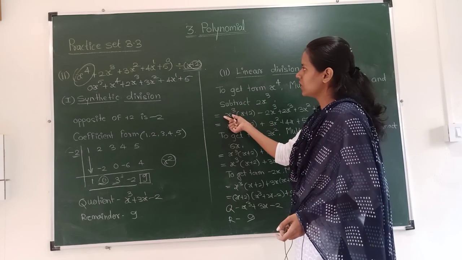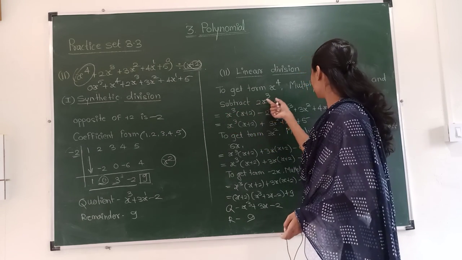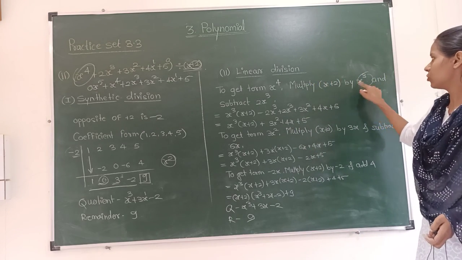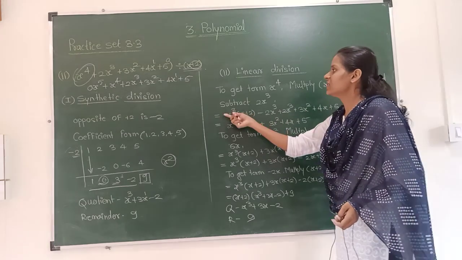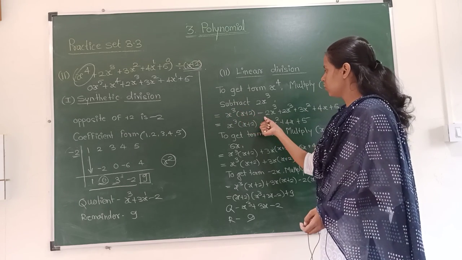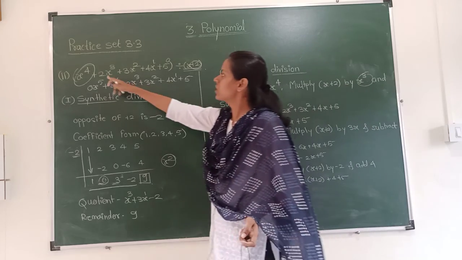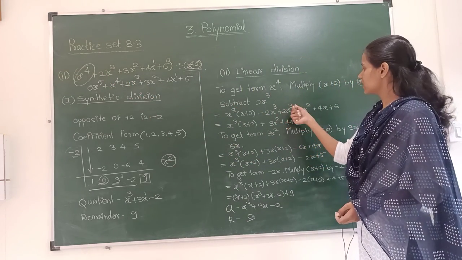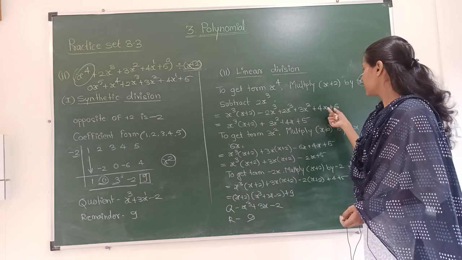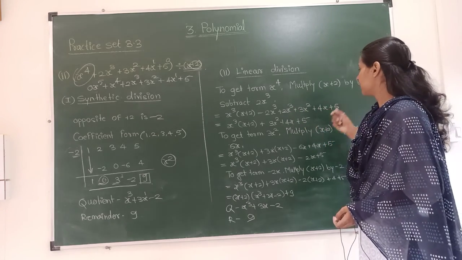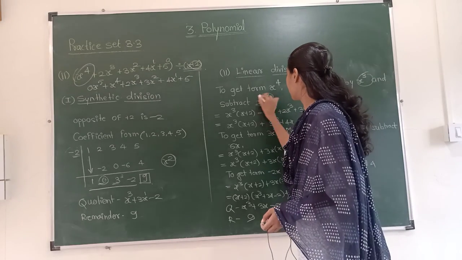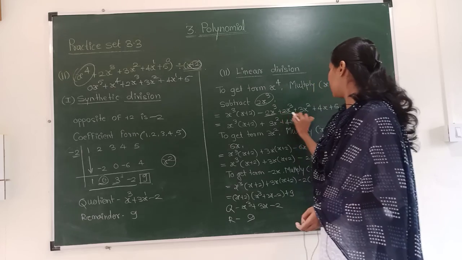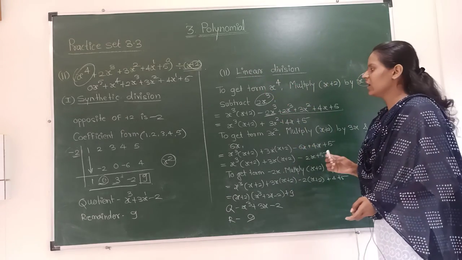We will do the same thing. x raised to 3, what we are doing? See, we are multiplying x plus 2 by x raised to 3. So x raised to 3 times (x plus 2), minus the next term 2x raised to 3, plus 2x raised to 3 plus 3x raised to 2 plus 4x and plus 5. We are going to subtract this term 2x raised to 3, and the whole term remains as it is over there.